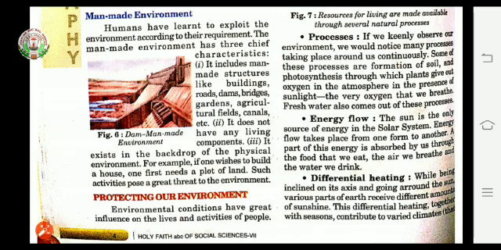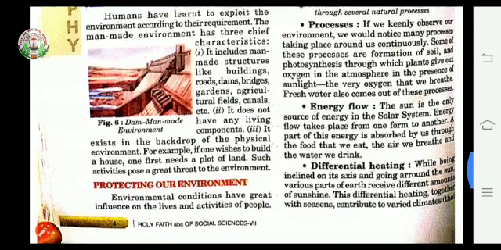Now dear students, you all know that our earth is a part of our solar system, and in the solar system there is only the sun which is the only source of energy. Now from the sun we are getting energy. This energy is flowing from one form to another form. It is changing its form, and this part of energy is absorbed by us. Now how are we absorbing this energy? We are absorbing this energy with the food that we eat, the air we breathe, and the water we drink.